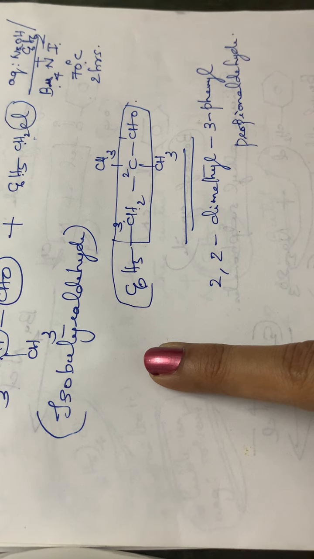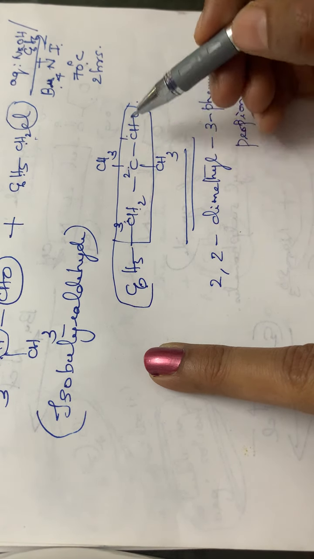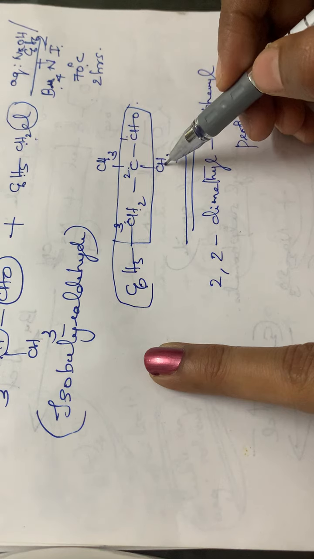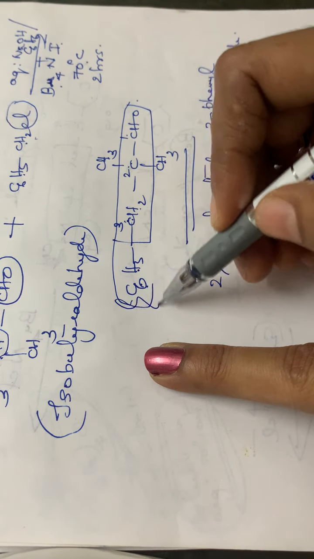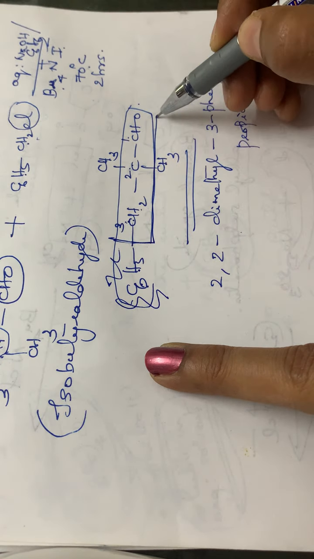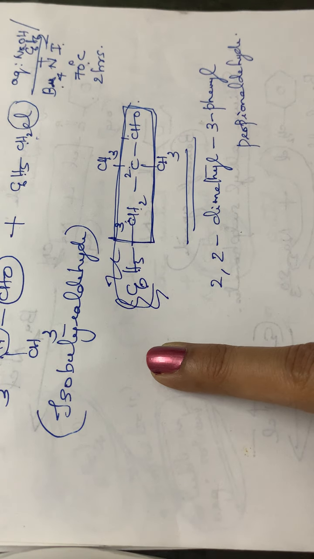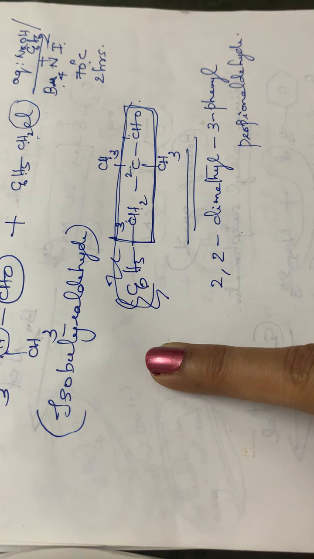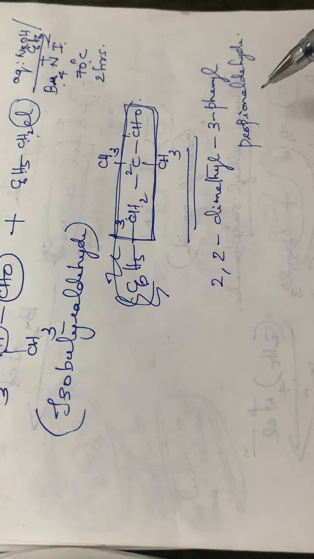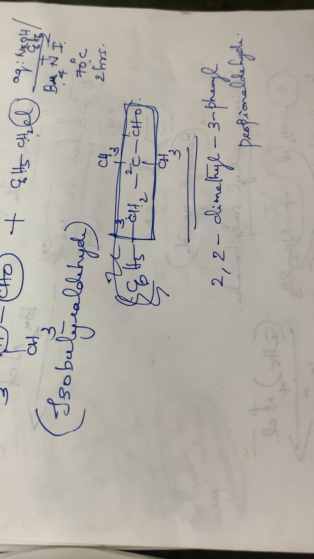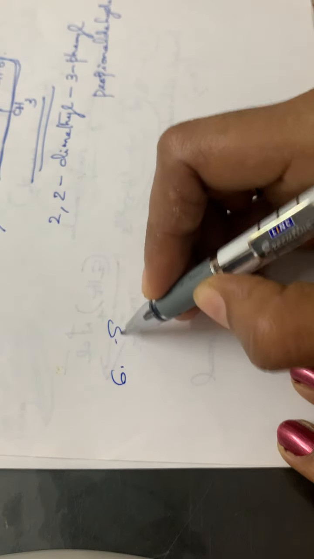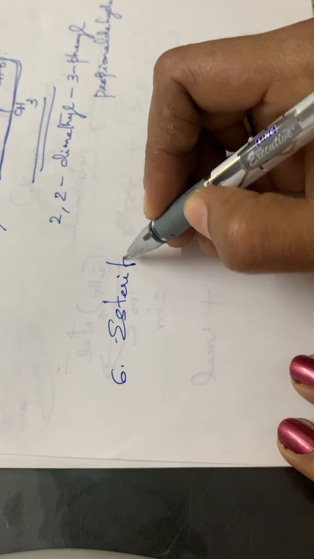So 1, 2, 3. For the second carbon atom, 2 methyl groups, third carbon atom, 1 phenyl group. So this is not the chain, this is the chain. This is the longest chain. And you also have to write the IUPAC name. So the compound is propionaldehyde. Okay. Then the next reaction, the last reaction, that is the esterification reaction.